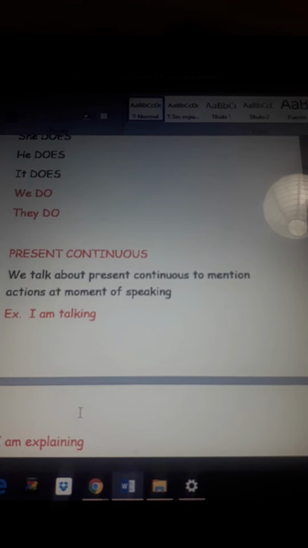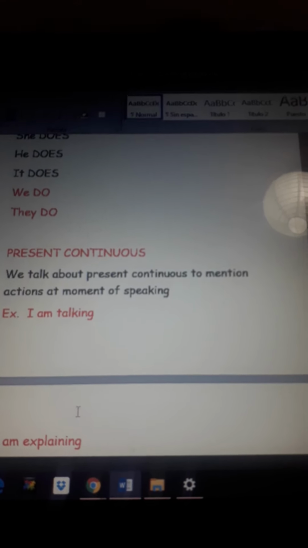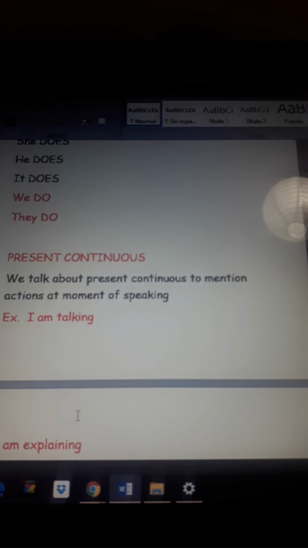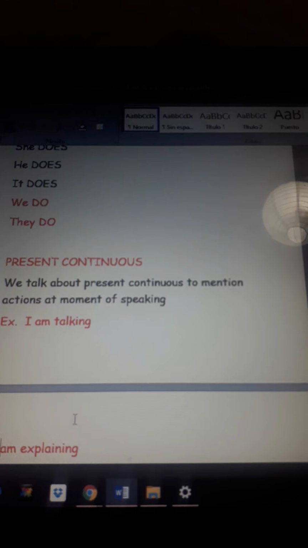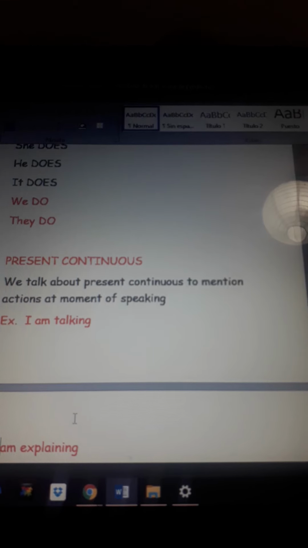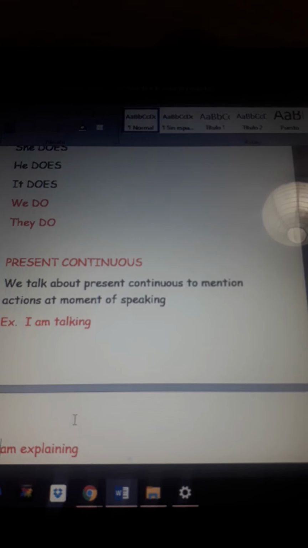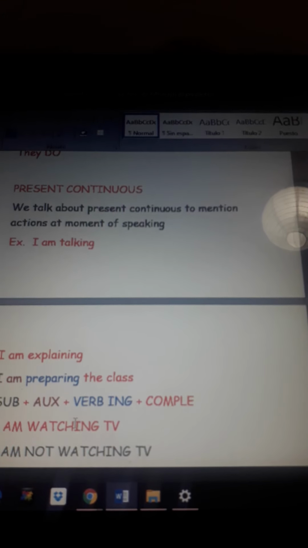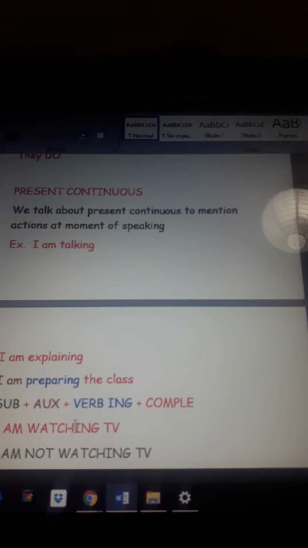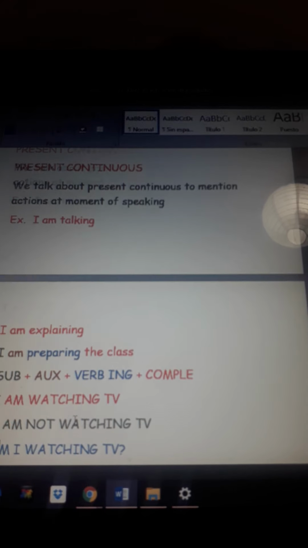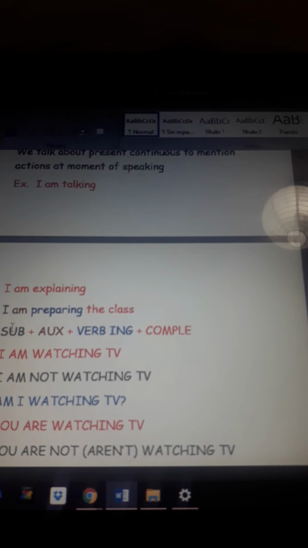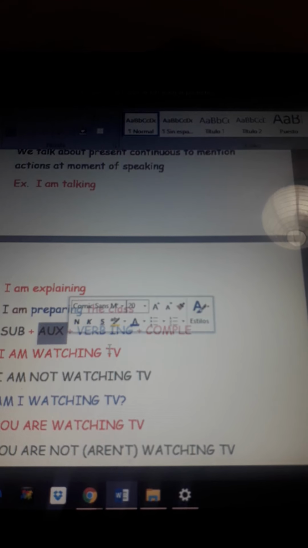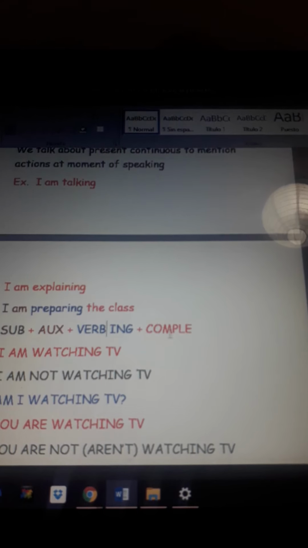When we talk about present continuous, guys, those are actions that we are doing at the moment. For example, in this moment, I am talking. I am talking about actions that are at the moment of speaking. What else do I do in this moment? I am explaining to you. I am preparing the class, if we want to say. Okay? What is the structure? We have the subject, the auxiliary, the verb with ing, and the complement.